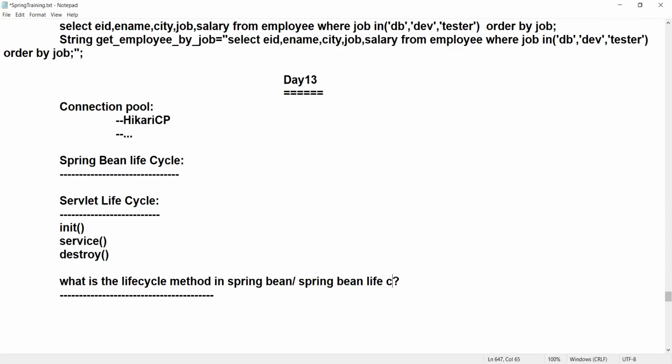Life cycle. So actually, there is no fixed method, boss. Can you please tell me what? There is no fixed method.